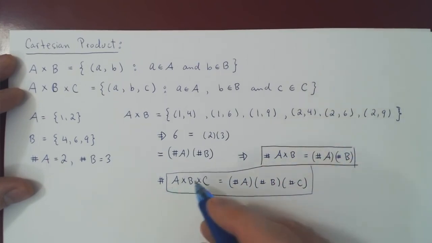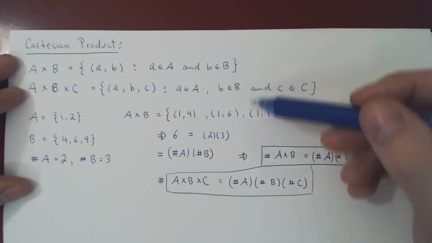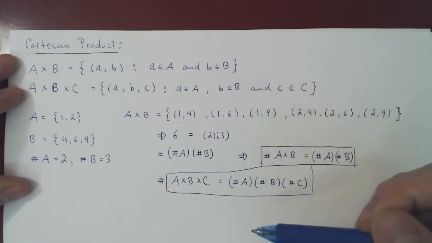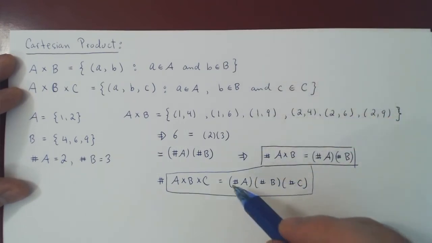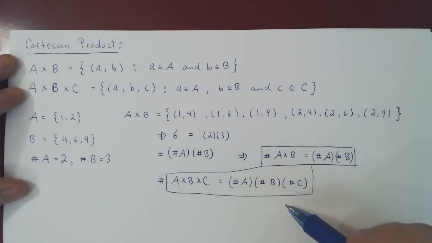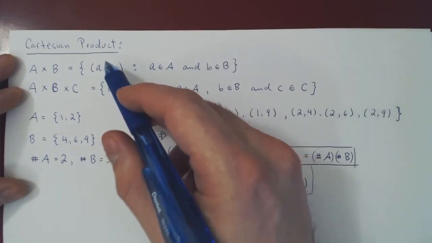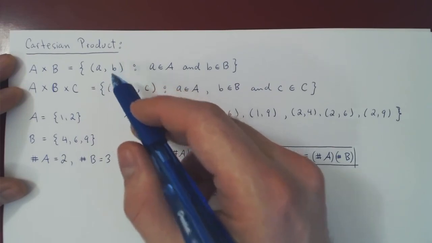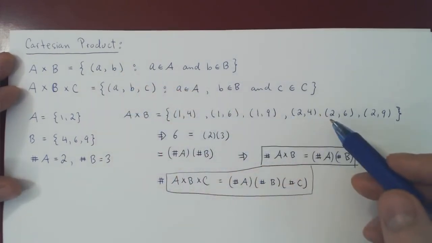You could have A times B times C times D, same thing, and so forth. And this will be a very useful principle of counting when we consider again sequences of selections, where we keep track of what was selected first, second, third, and so forth.